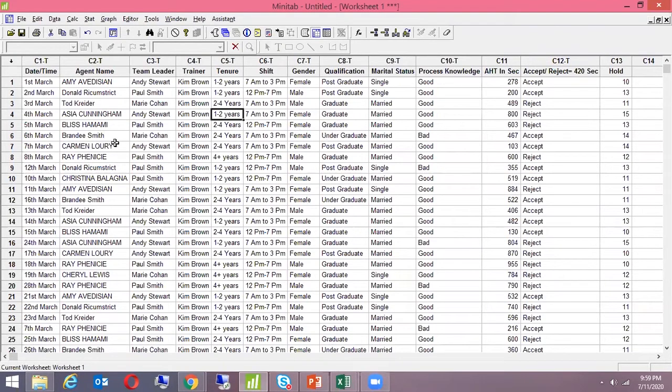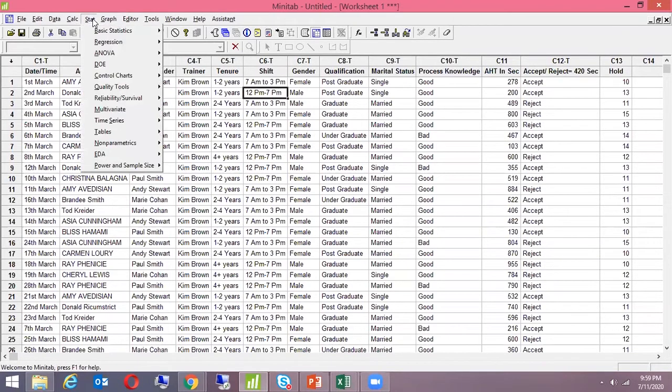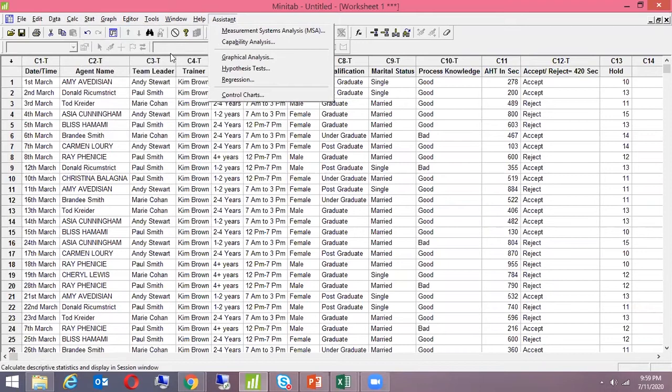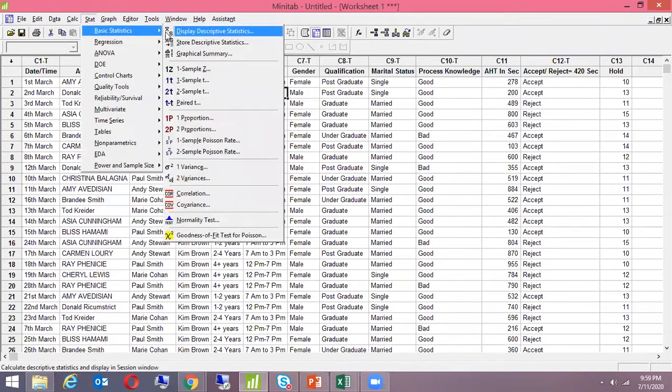When my y is continuous, absolutely. Continuous data. Okay. So now I'm taking the example of hold because we have already checked that this is sort of not normal. So how do I check the normality? Can someone help me, please? We have covered it today, but anybody remembers? Graphical summary. Second last, normality test. Two options: Stats, Basic Stats, Graphical Summary, or Normality Test. Either one of them, but this gives you a lot more information.